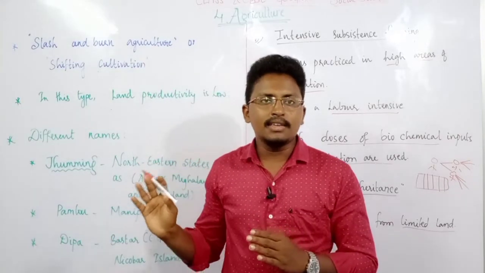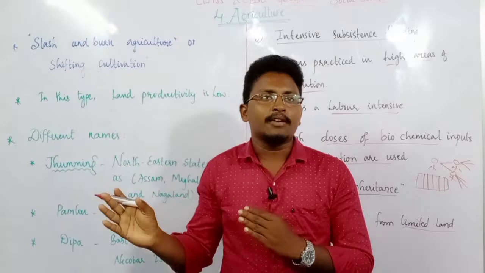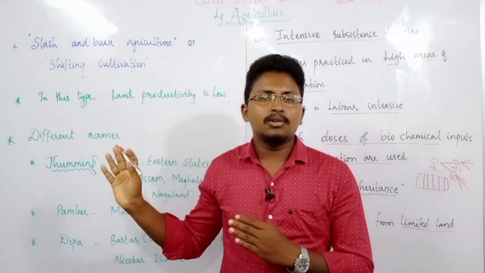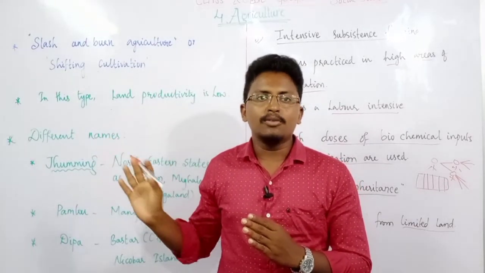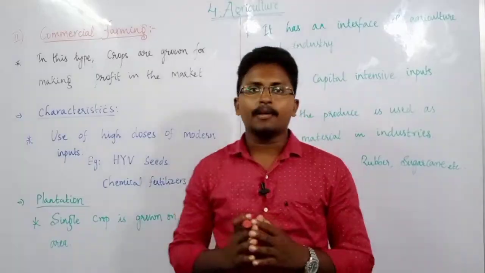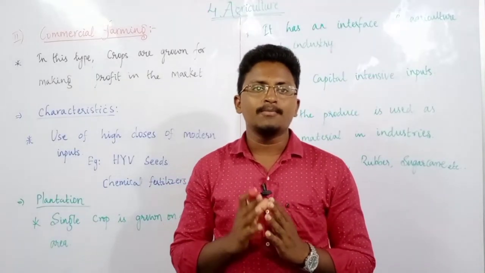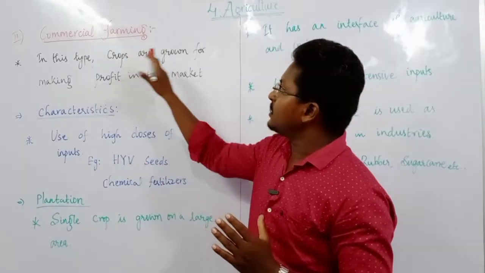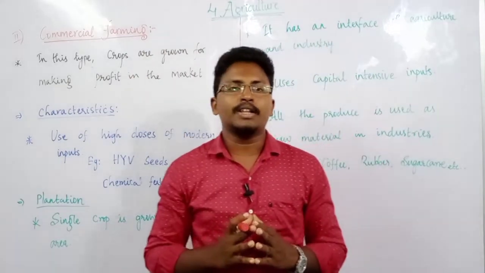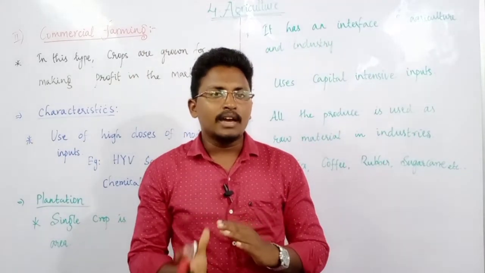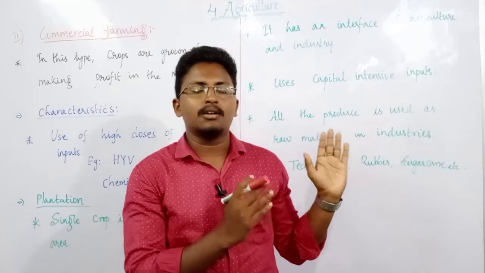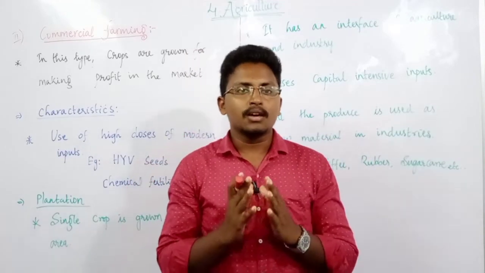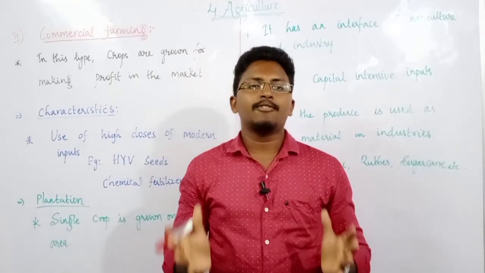Now let us see about another type of farming which I have mentioned, that is commercial farming. What do we mean by commercial farming? In this type of farming, the crops are grown for making profit in the market. That means, as I told, in intensive subsistence or primitive subsistence farming, the crops are grown mainly for self consumption.